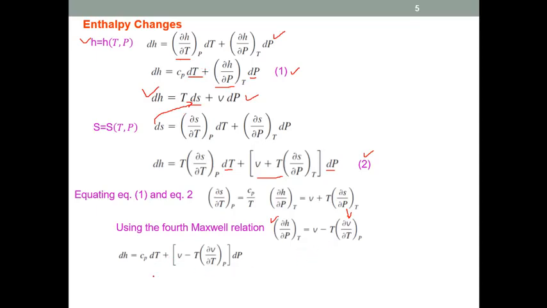For the change between any two states, say between state 1 and 2, we have to integrate all the terms. This is a general relationship for change in enthalpy. As you can see, change in enthalpy is a function of temperature, volume and pressure. So that's the general relationship, which is equally applicable for ideal gas behavior as well as for real gases. Now the third property is change in entropy.